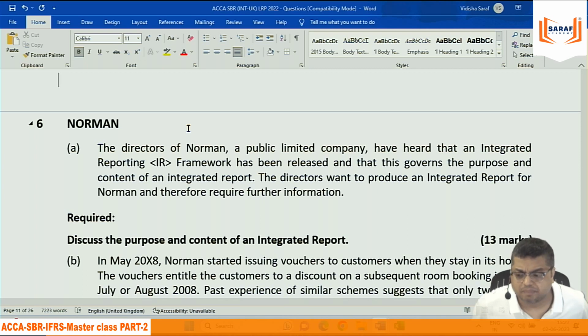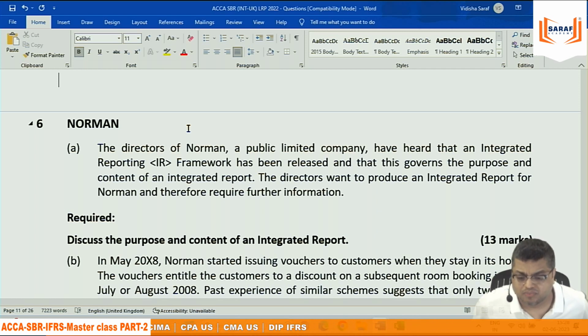The purpose of an integrated report is that we are not doing business just for the short term for shareholder gain. We are doing business for the long term, for creating value for the entire community. The purpose of any business is not just to generate income and return for the shareholders. The purpose of business is not just to become profitable in the short term, but value creation in the long run, thinking about all stakeholders. That is the purpose of integrated reporting.